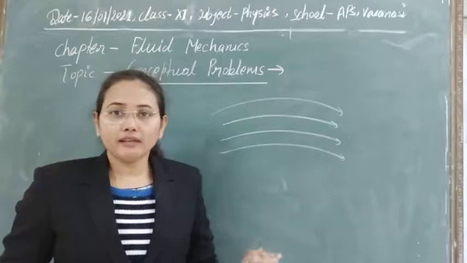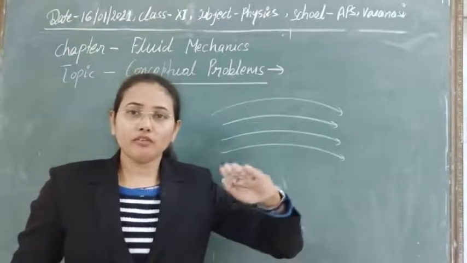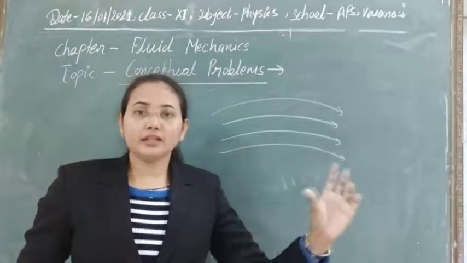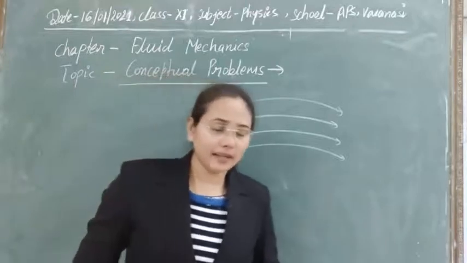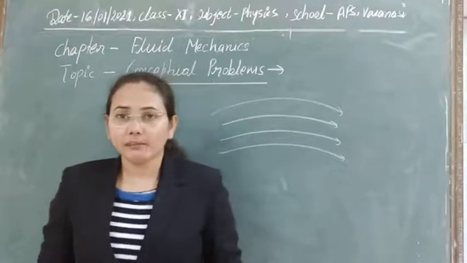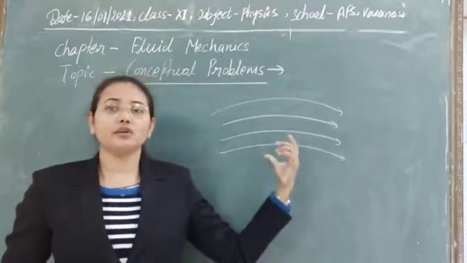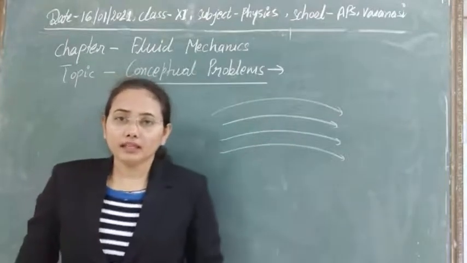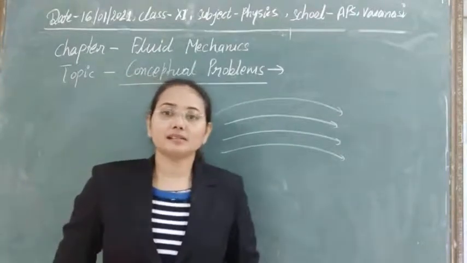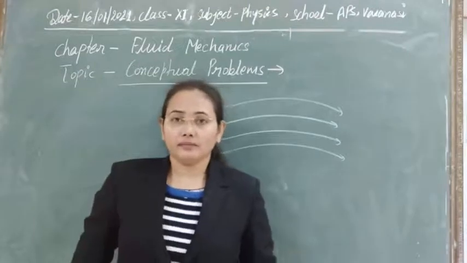And in this flow, if liquid is flowing in the form of layers, like in a cylindrical tube, then the flow is known as laminar flow. That is also one type of streamlined flow. The third type that we have seen is the turbulent flow.